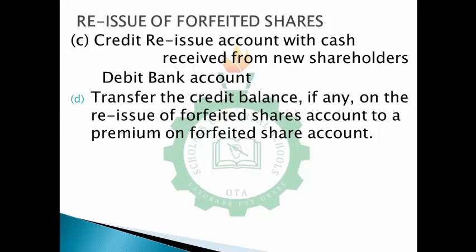And this time around, when you're receiving money in the bank, you debit your bank account, then you credit reissue account with cash receipt from the new shareholders, and also transfer the credit balance, if any, on the reissue of share capital account to a premium or on forfeited share account. That's if you have excess, that is, if the amount of money they are paying is beyond the share value, you transfer it to share premium account.